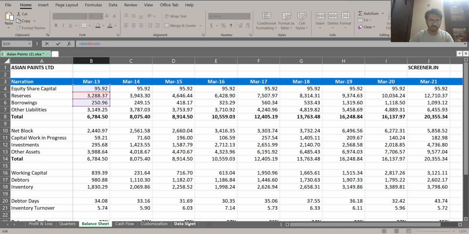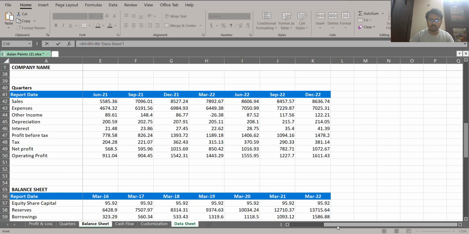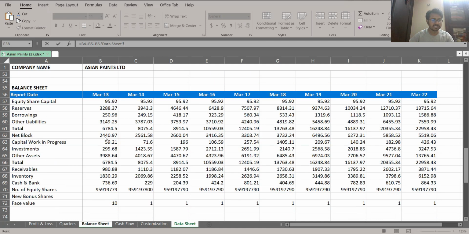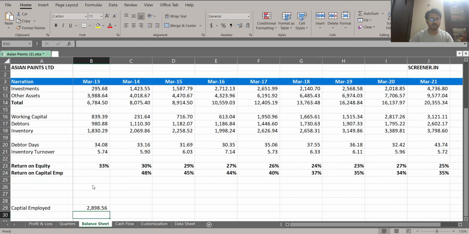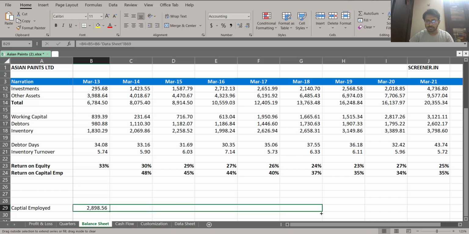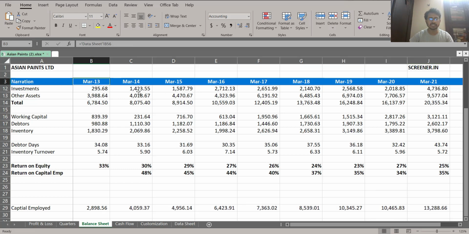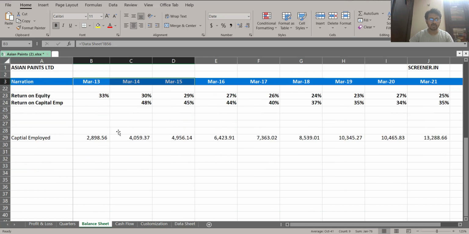How to do it? We will go to the data sheet and we have to come to the same year, right? The same year is 2013. In this year, we have to find out your cash and bank equivalent. So this is the number, right? If we subtract it, we are going to get the capital employed of Asian Paint in the year 2013. From here, if I expand that, I am going to get the capital employed for Asian Paint in all these years, right? I hope this is clear.